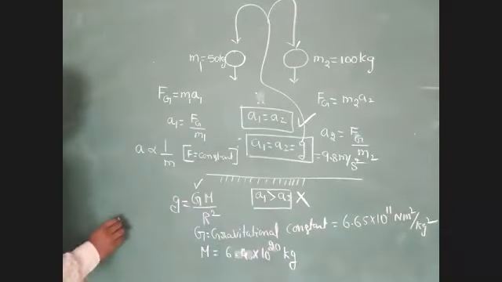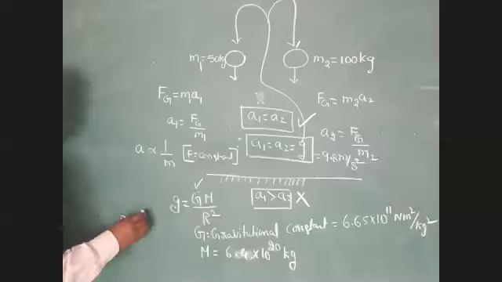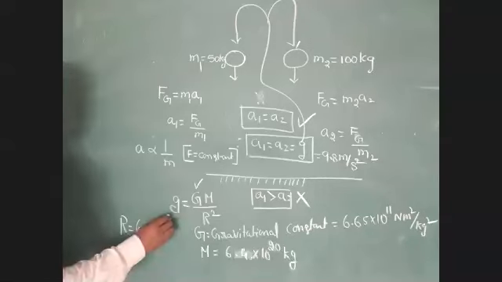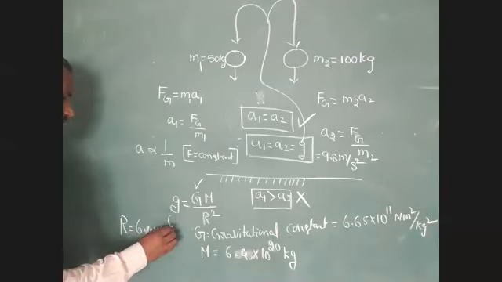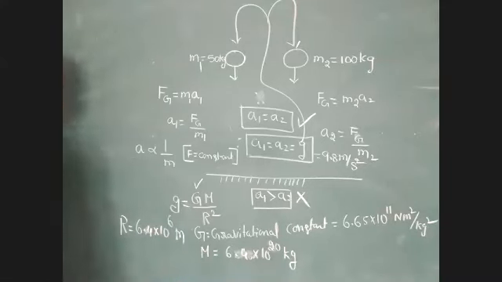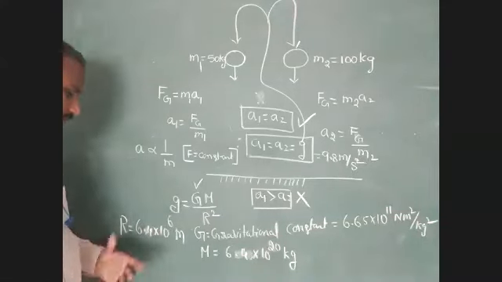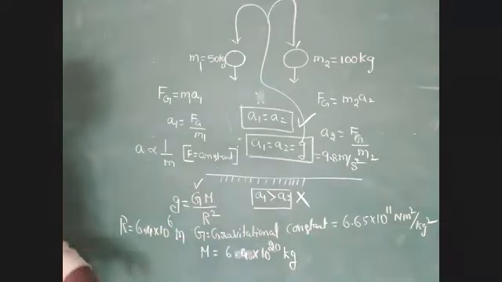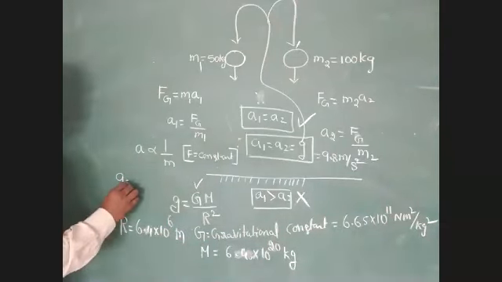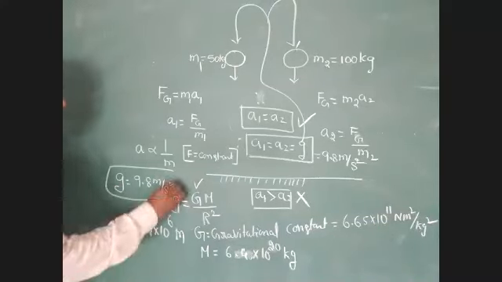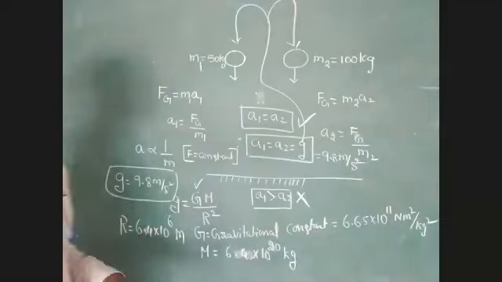And next, the radius of our Earth. Here, 6.4 into 10 to the power of 6 meters. All these values we have to substitute in this formula. Then we get g equal to 9.8 meter per second square.